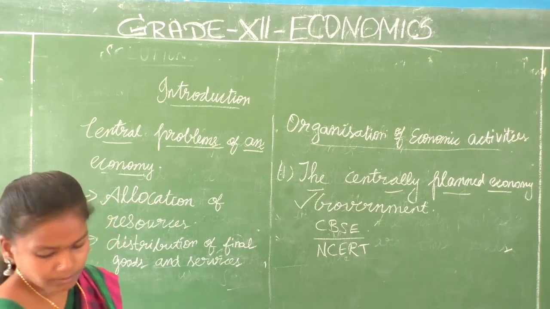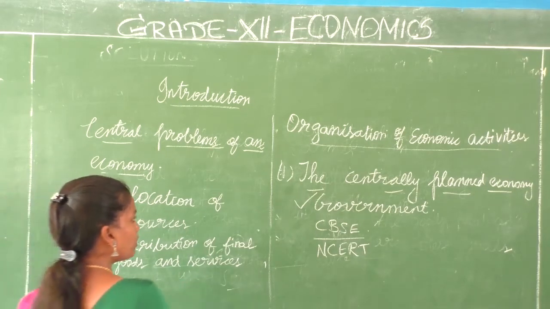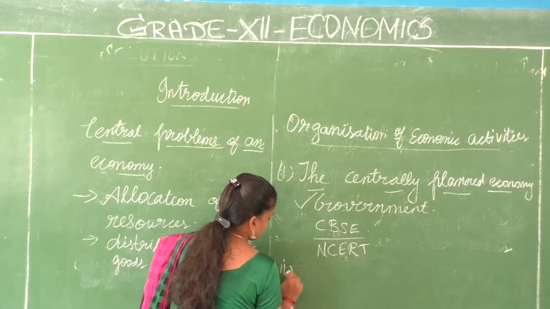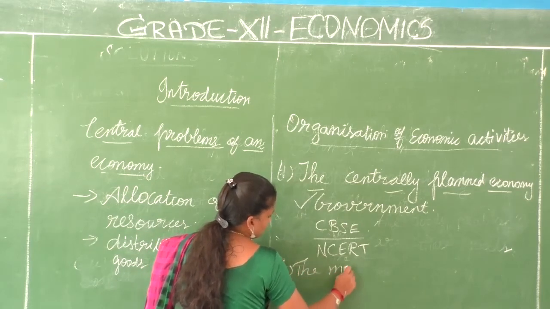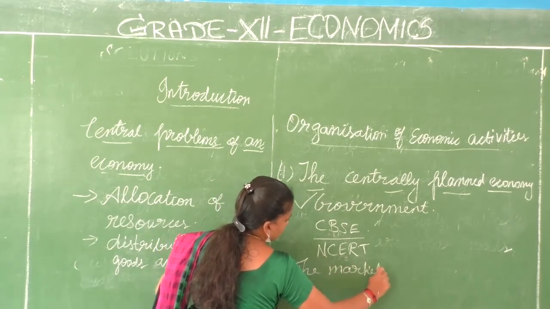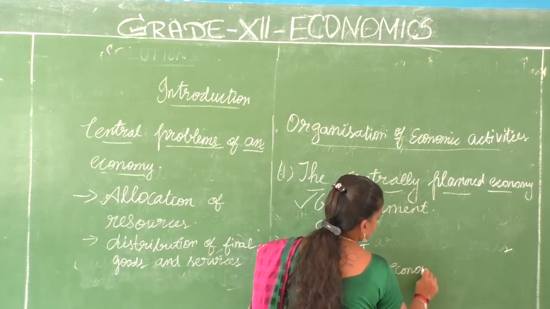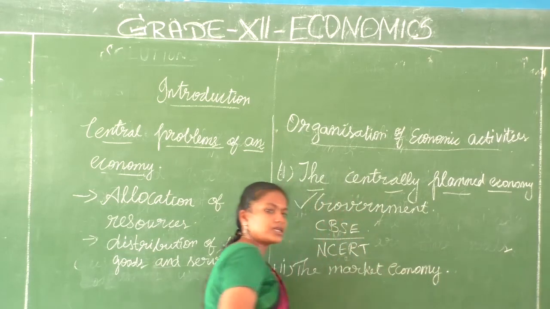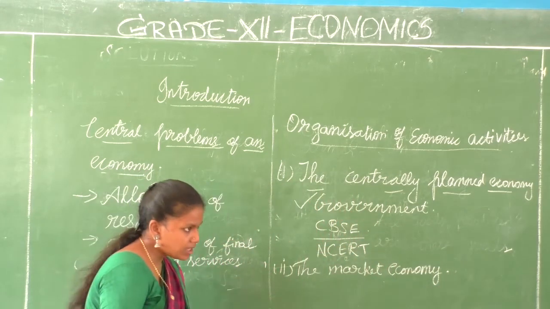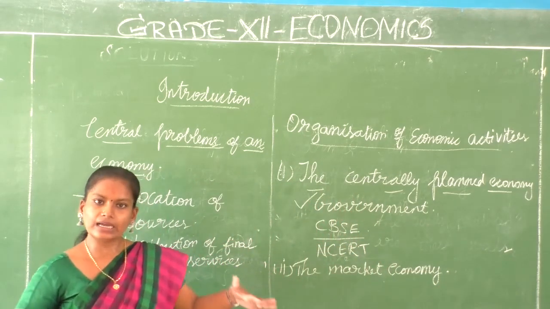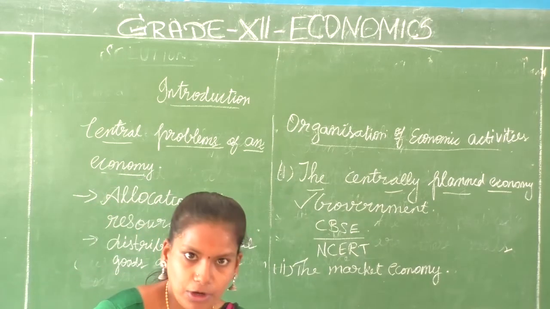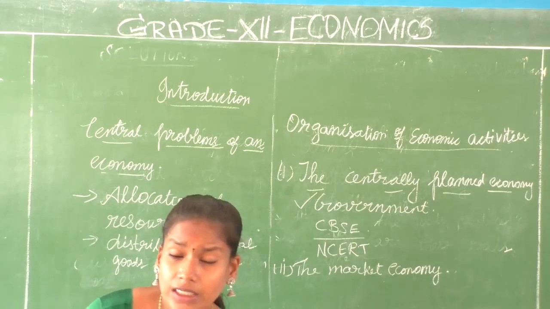What is the one more kind of economy? It is called the market economy. Market here is not a place. Whenever we mention market in economics, we mean the entire process. The buying, selling and exchange process is also called market.